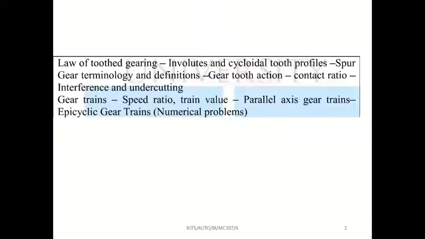Gear train means a combination of gears. That is called a gear train. If more than two gears are connected together and transferring motion, that is called a gear train.